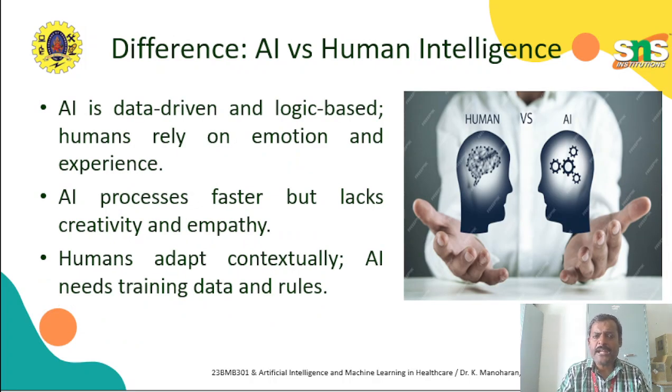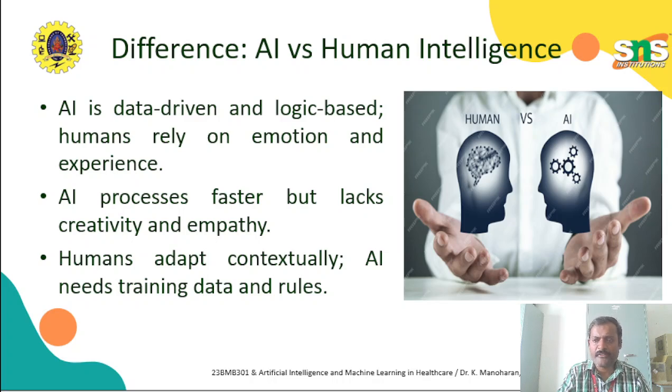The difference between AI and human intelligence: the two have some advantages and some drawbacks. Let us consider this. AI is completely data driven. The output purely depends on the previous training data, and it is based on logic. That's why we can say it is a logic-based evaluation. But humans are entirely different. They depend on their emotion and their experience. AI processes faster but lacks creativity and empathy. It performs every task in a very fast manner, but it doesn't have any creativity and it won't consider empathy.